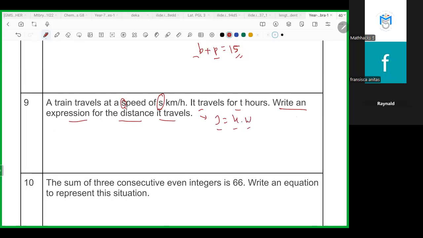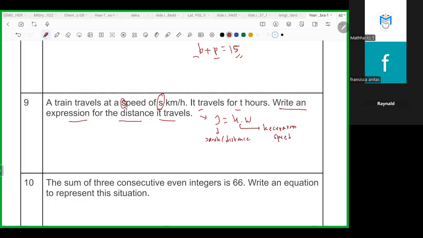DKW in here, you can remember as Jokowi. J is for jarak, jarak in here is for distance. And then K is for kecepatan, or in English, we can say speed.